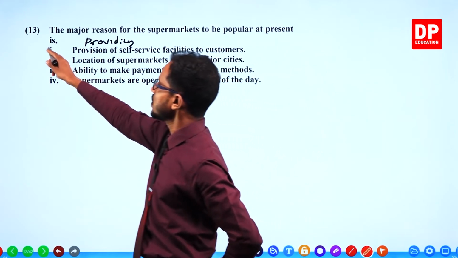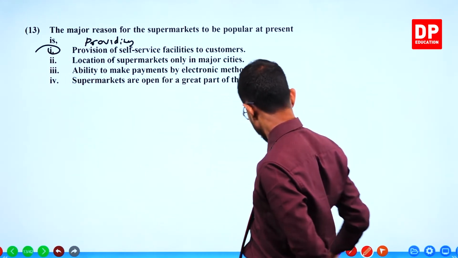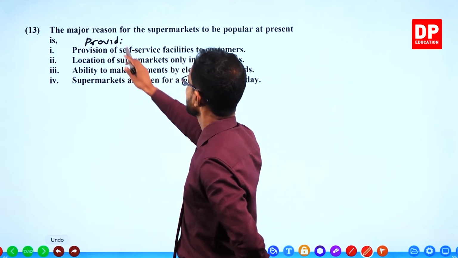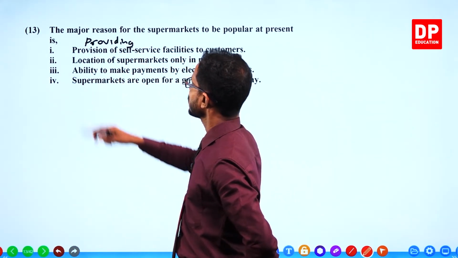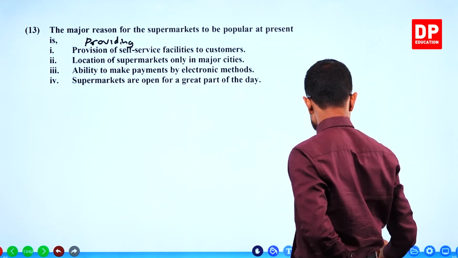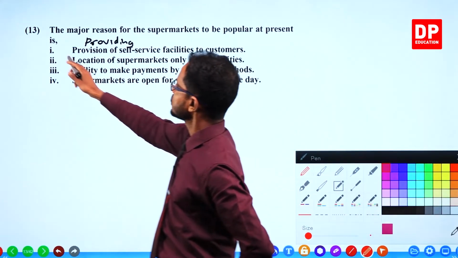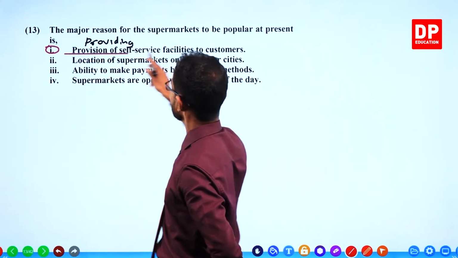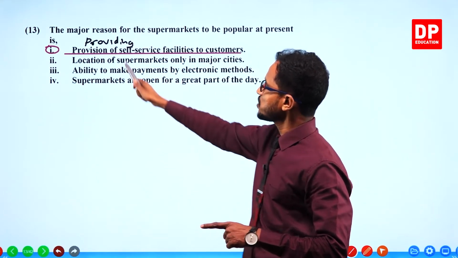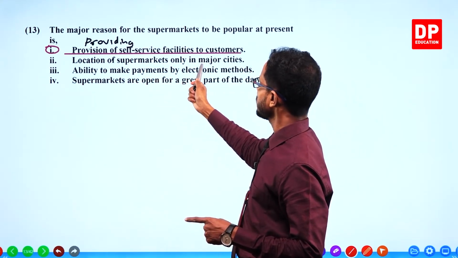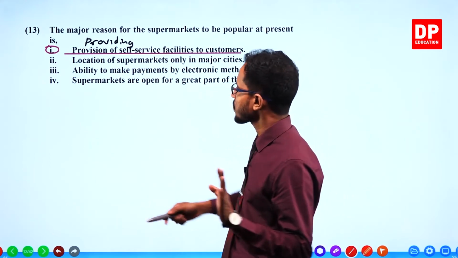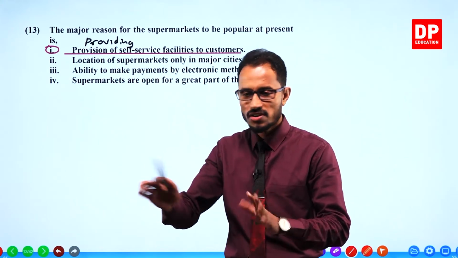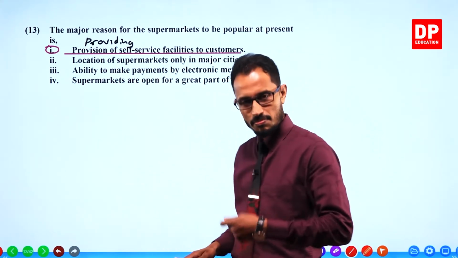I think this is the answer, no? Providing self-service facilities to customers. Because a location of supermarkets only in major cities, that is not true. Ability to make payments by electronic methods, even smaller retail shops now have electronic methods. I mean, payment by cards.